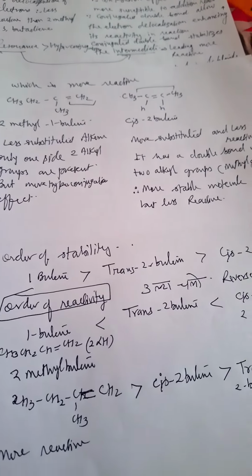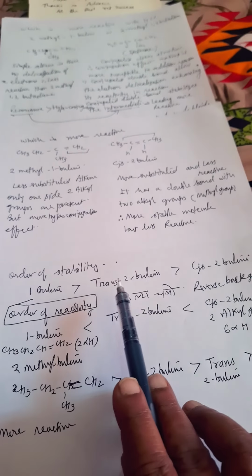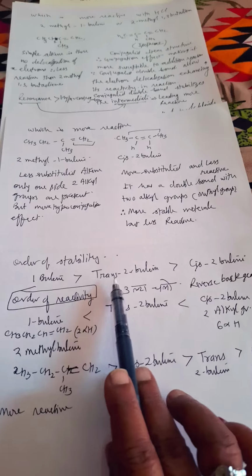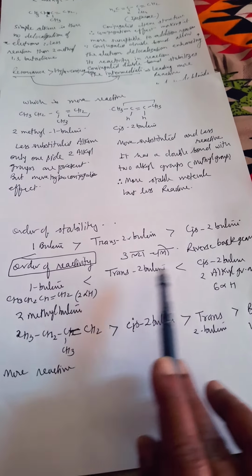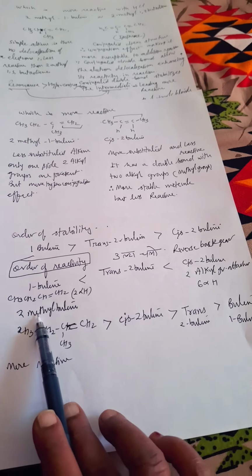Cis-2-butene, see here I have given a very good idea. Stability first: 1-butene is more stable, then trans-2-butene, then cis-2-butene is less stable as compared to trans-2-butene. So reactivity is just reversed, reverse gear. Cis-2-butene is more reactive than trans-2-butene. Trans-2-butene is more reactive than 1-butene.